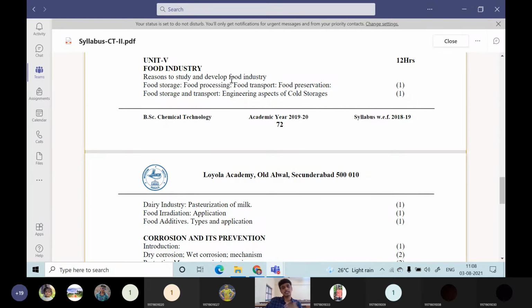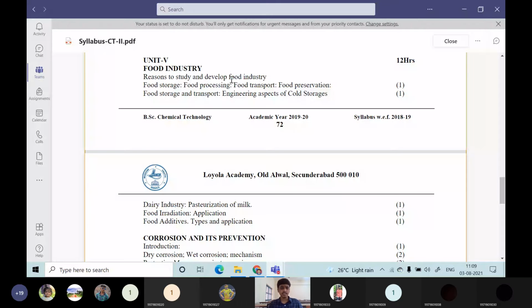The processed food industry has gained much emphasis in recent years. Why? Because there is a lot of urbanization. Due to this urbanization, the majority of people are moving towards quick food, fast foods. We don't have any time to cook our own food. We will be looking at some restaurants, some quick or ready to eat foods. Ready to eat noodles. How did Maggie 2 minutes noodles and everything come about?